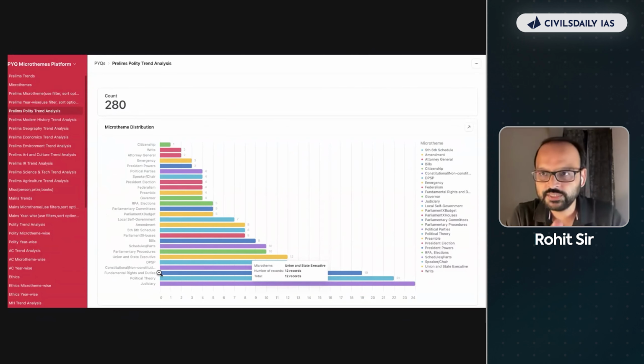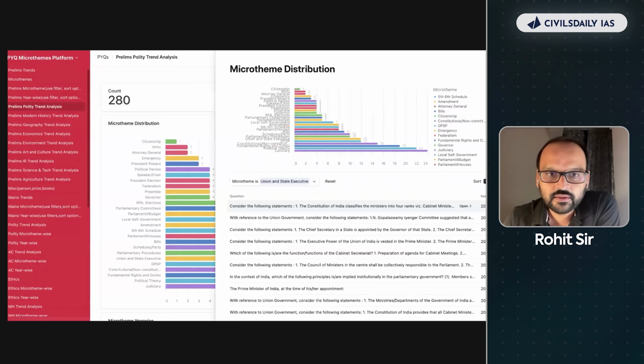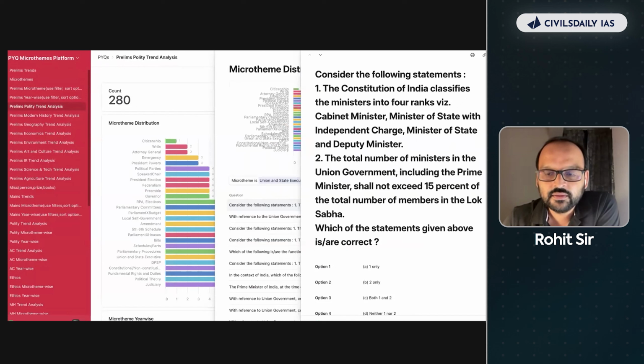You will get all the access to these platforms, so that if you're preparing this particular topic from any of the reference books or from the flash notes or X Factor notes, you know it has to be given a lot of importance, because our assessments will also be based on this. And then along with the micro theme, if you want to see क्या क्या सवाल आए वो भी वहीं पे खुल जाएगा. So basically, we'll tell you what's important, we'll tell you why it's important, and both the question and their answers will be given to you on the platform. The left side of this panel is basically all the subjects. So you can pick and choose which subject you want to focus on, and you will do it.